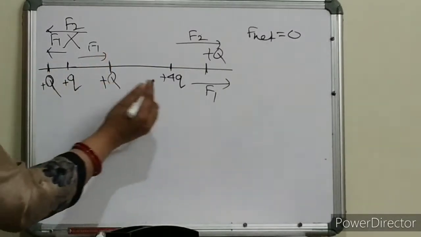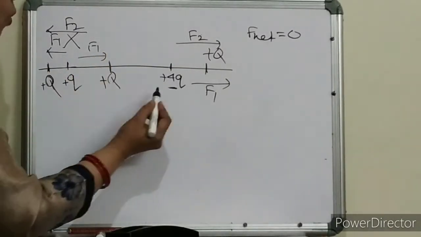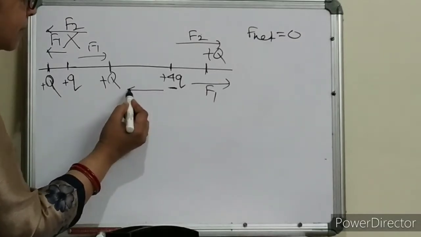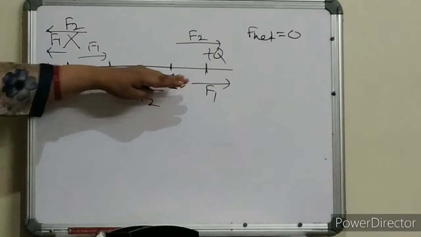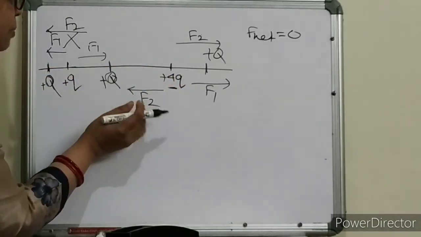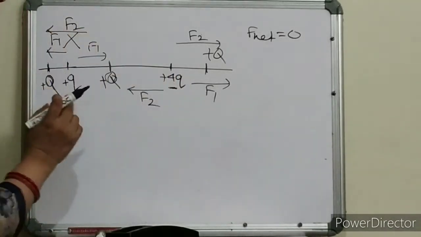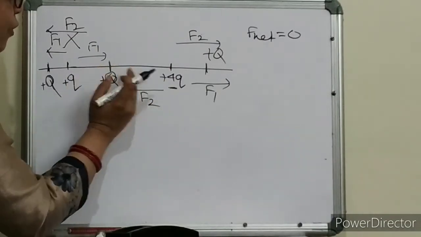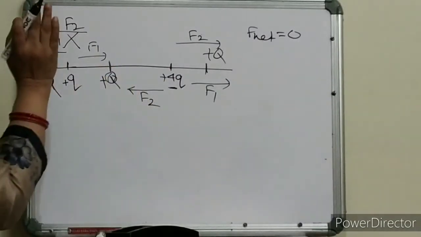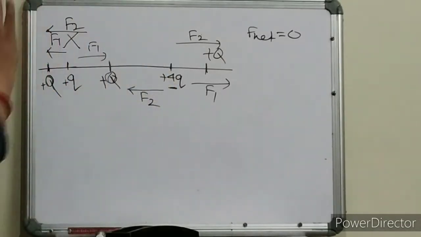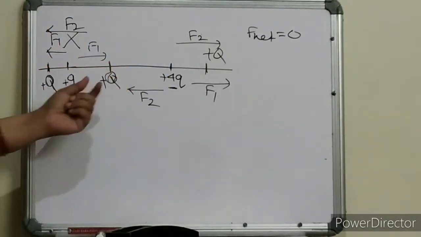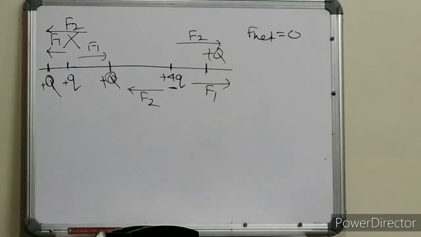Now this plus 4q will again push back in this direction. This is your F2. This q charge experiences force F2 due to this. Now you can see both the forces are in opposite directions. So there is a possibility now that in between this distance we should get an equilibrium position for this third charge. Am I clear? Now where should I keep it?